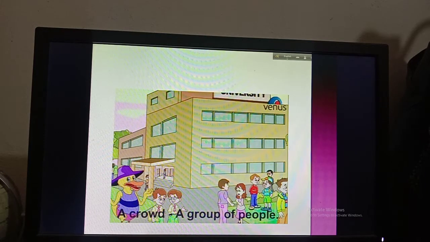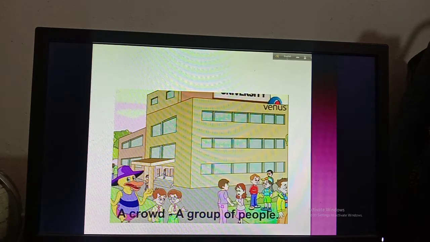I hope all of you have understood that in a collective noun there will be a group of people or group of things or group of animals or something else. There is some information in your books also. There are lots of collective nouns on page number 15. I will give you this homework. You have to learn all of these collective nouns. I will discuss it later.